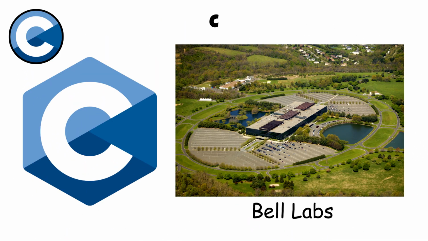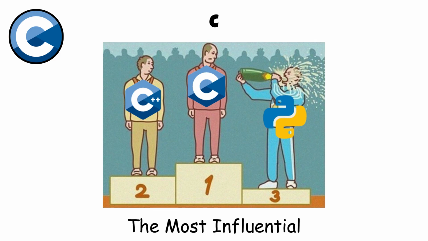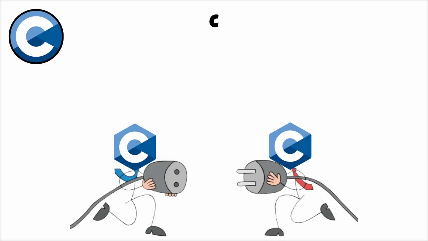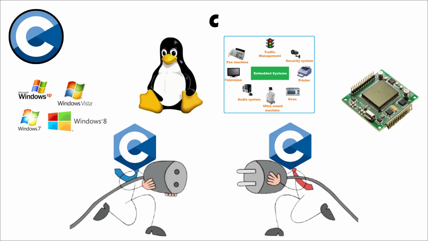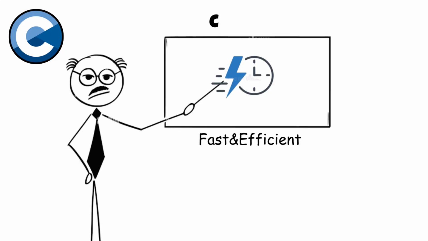C was created at Bell Labs in the early 1970s by Dennis Ritchie. C is one of the most influential programming languages ever made. It was designed to build operating systems, and it still powers everything from Windows and Linux components to embedded devices and microcontrollers. C gives programmers direct access to a computer's memory, making it incredibly fast and efficient.